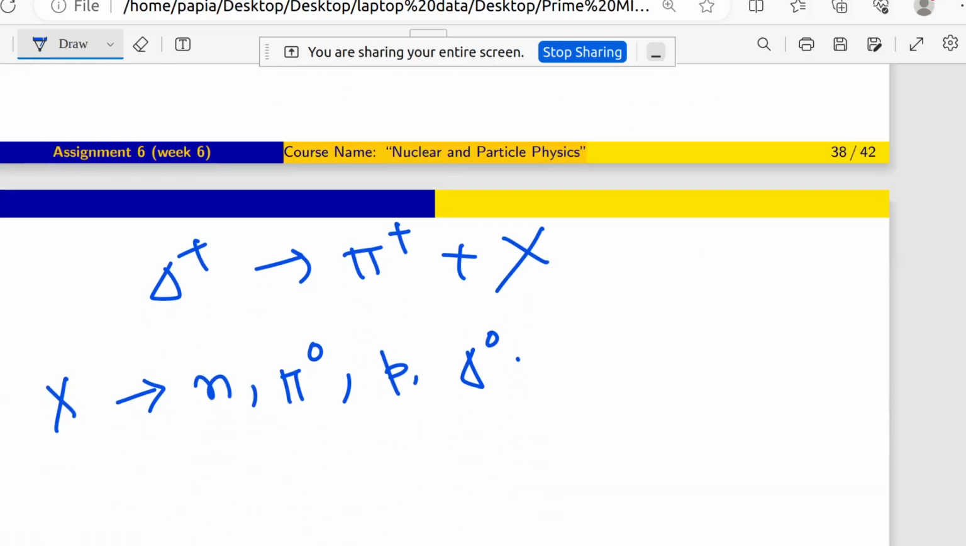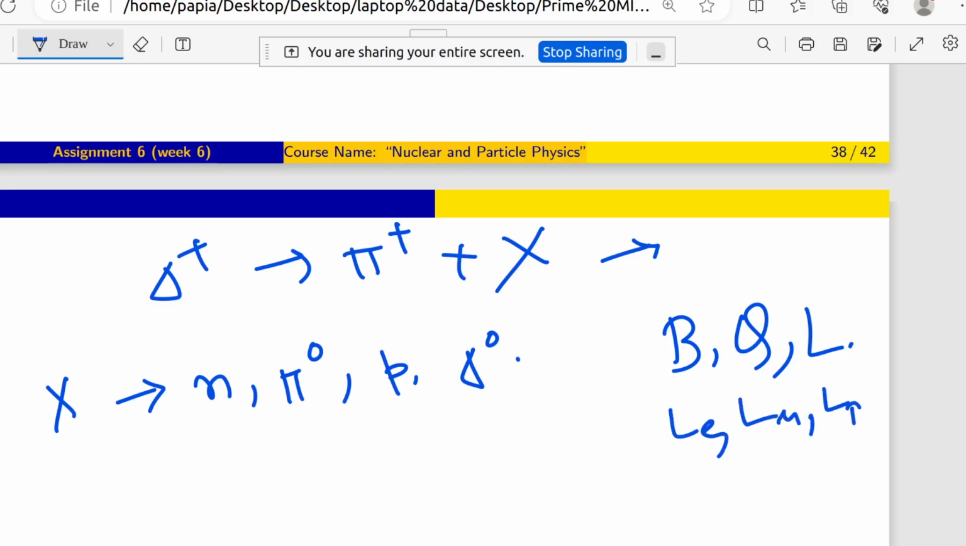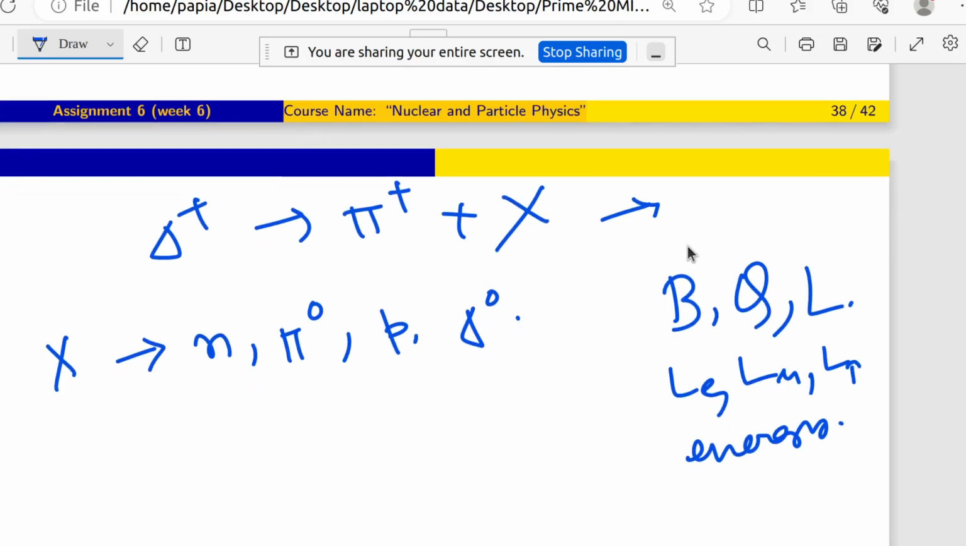So first of all, what I need to do is B, Q and L checks, right? And this is not a weak interaction, because you can see that there is no neutrino as an outgoing particle. So we will not check Le, L mu and L tau and all these things, but we can also check the energy. Energy conservation is also important, right? So first of all, we need to check B, Q and L.